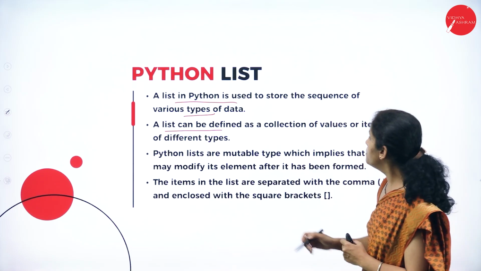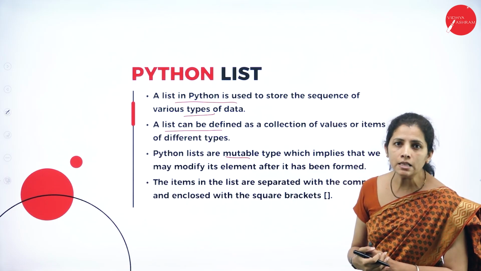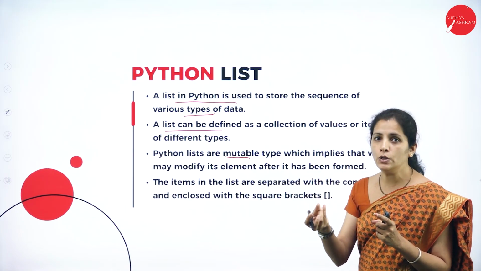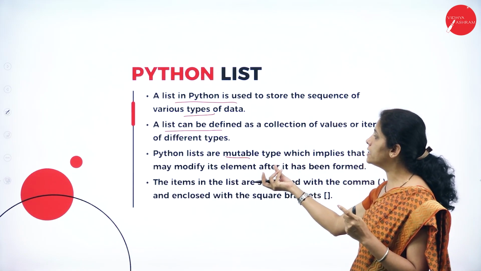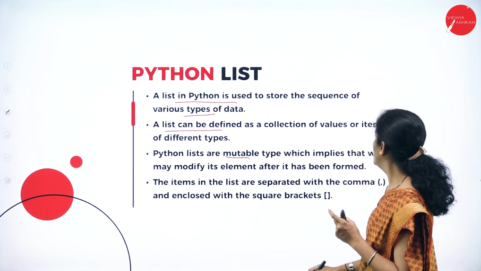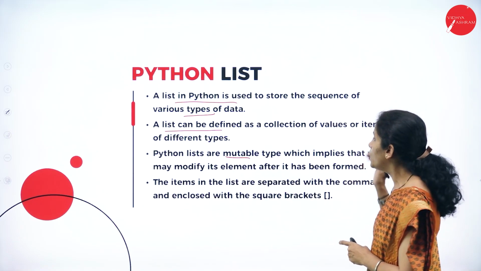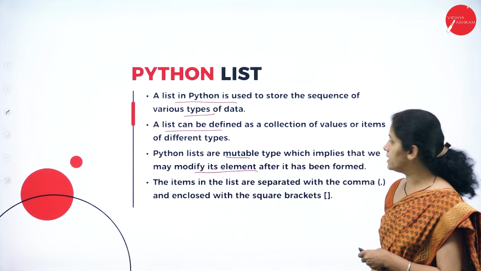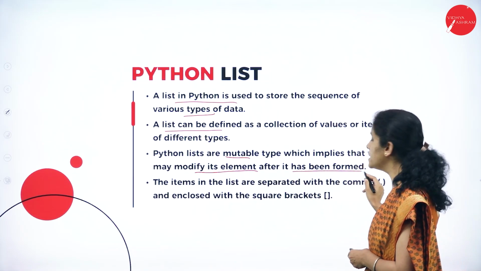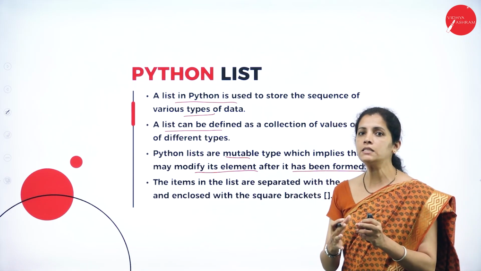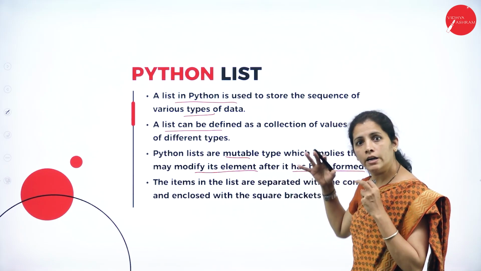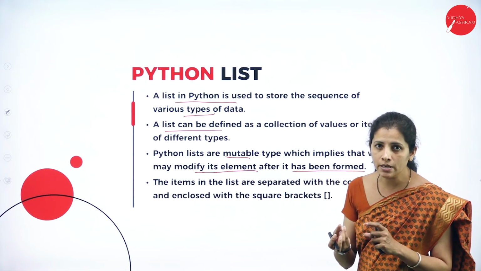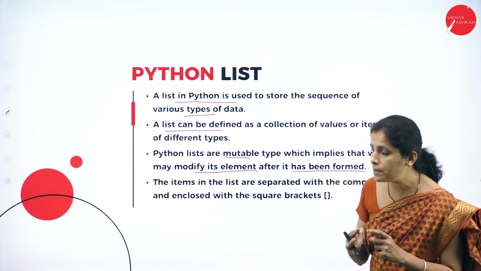And it is mutable. Mutable in the sense what? We can able to change the value. So, mutable is nothing but changeable, which implies that we can able to modify its element after it has been formed. So, once the elements are defined in the list, that can be changeable, that can be modifiable.